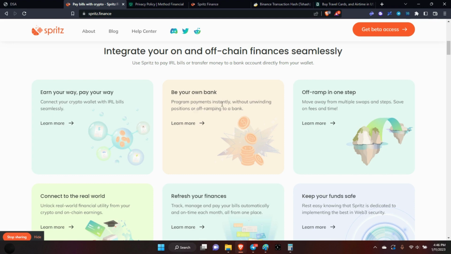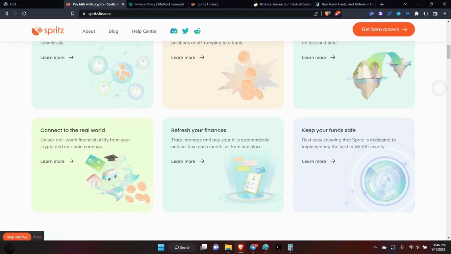Program payments instantly. You can have it say, okay, take this amount out, send it here, like auto pay, pretty much. The off ramp, we're going to discuss this. This is really significant here. Move away from multiple swaps and steps and save on fees and time. Connect to the real world. Unlock real world financial utilities from your crypto and on-chain earnings. Refresh your finances. You can track, manage, and pay your bills automatically and on time each month. Like I say, you have auto pay.